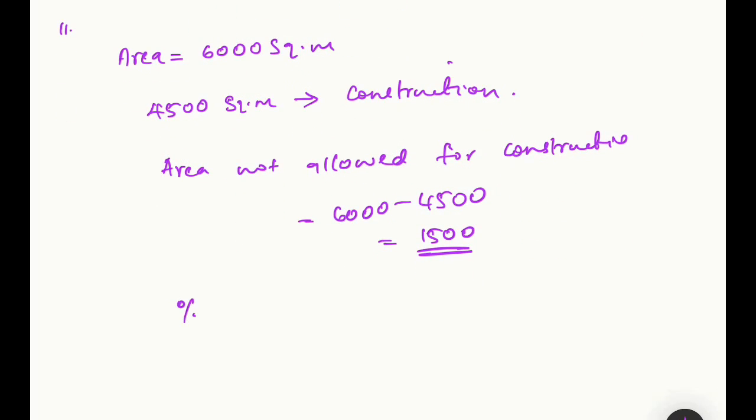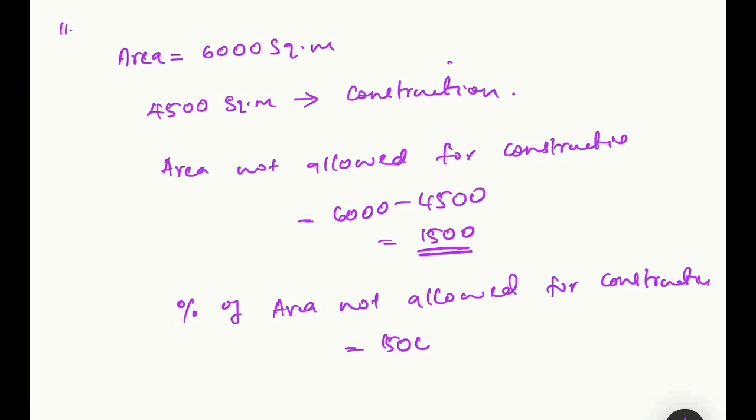So percentage of area not allowed for construction is equal to 1500 by the area 6000 into 100. So what do you get? Cancel.